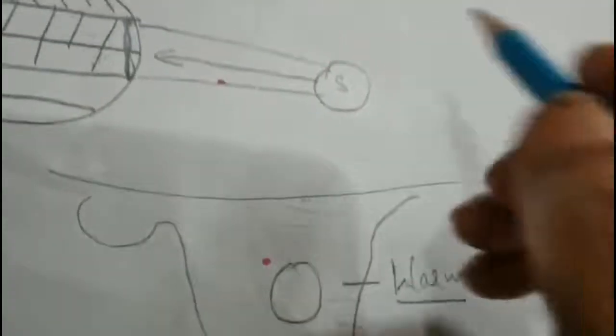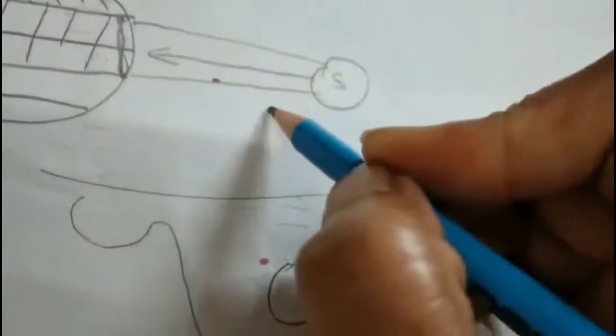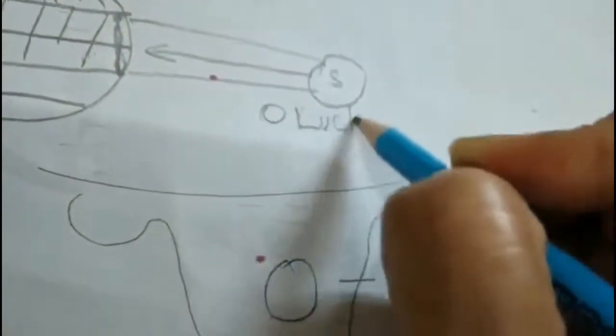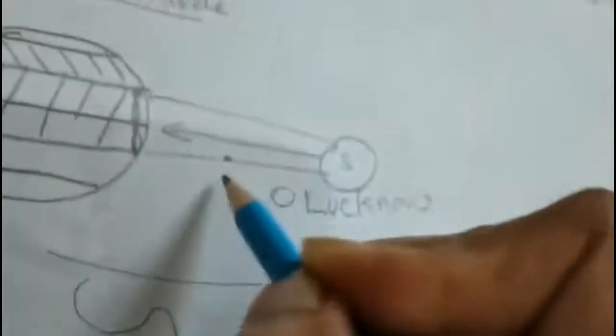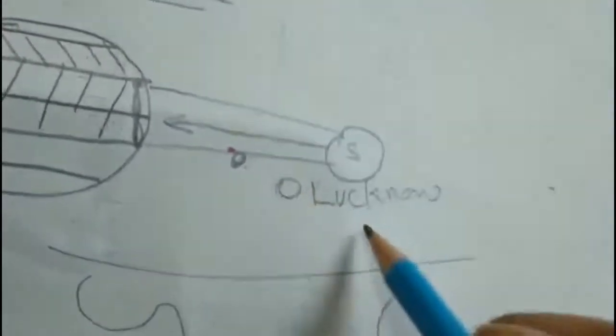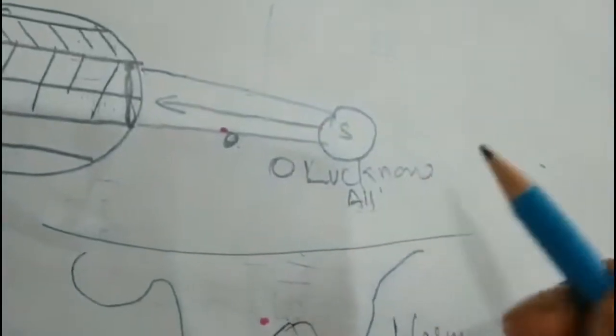But if a place is situated in a temperate region, suppose it is Lucknow, or you have Delhi here, or Allahabad, say Prayagraj.